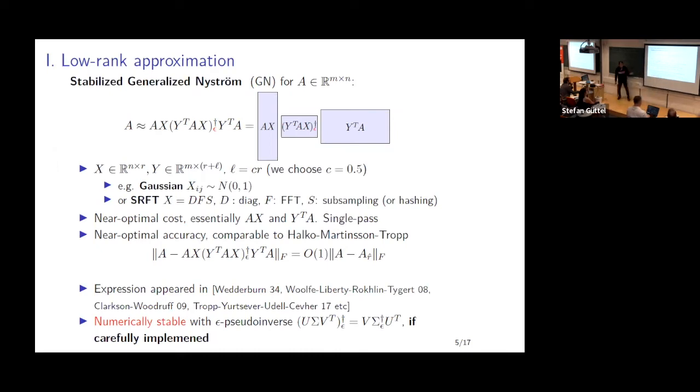And not only that, it's even more crucial that you implement this carefully. This is an aspect that most papers ignore. If you were to do pinv, you'll probably not be surprised to hear that it's going to be very unstable. Even if you do backslash in MATLAB, this is not going to be stable. So you have to be very careful in how you implement it. But if you are, then one can show it's backward stable.